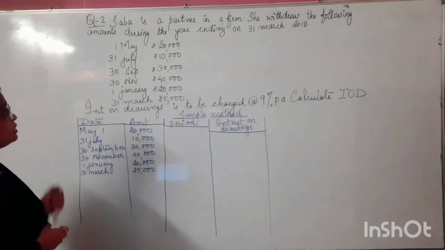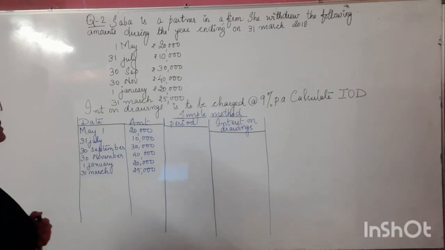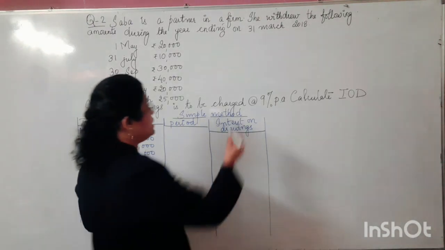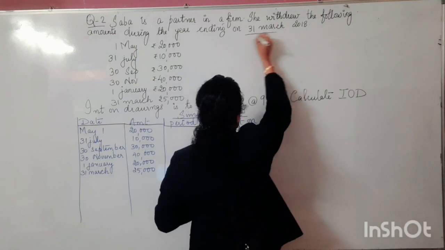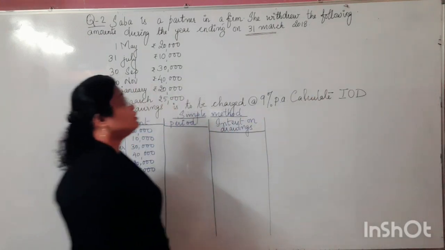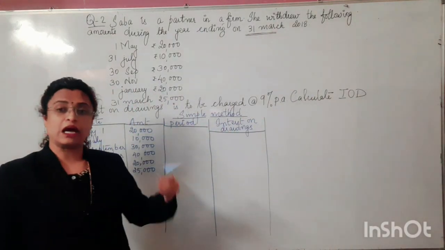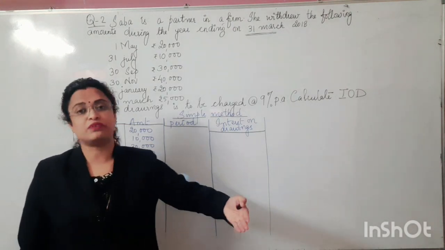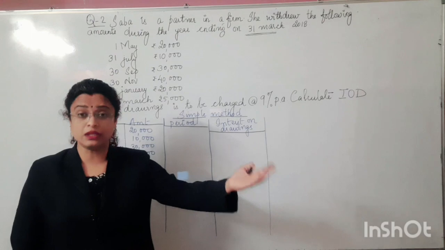Let us go through the question first. Sabha is a partner in a firm. She withdrew the following amounts during the year ending on 31st March 2018. So the closing date we are supposed to take here is 31st March 2018. That means our accounting year is starting from 1st April, and it closes on the 31st March of the next year.